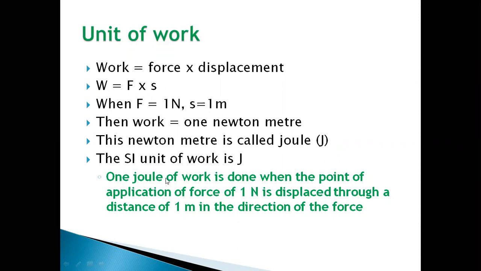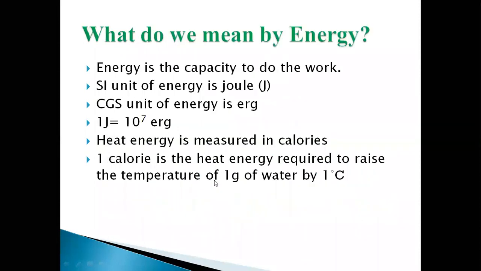So 1 joule of work is done when the point of application of a force of 1 Newton displaces a body through a distance of 1 meter. It means you are applying 1 Newton of force and the body is moving through 1 meter distance, then we can say that 1 joule of work is done.